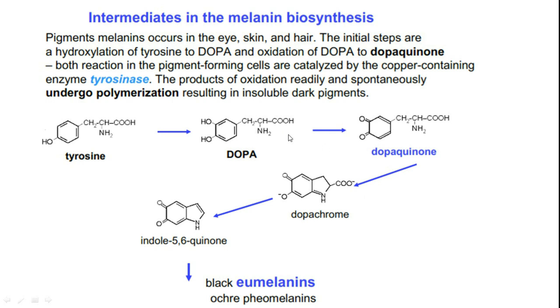This flipping is very much essential, and one of the stimulatory environmental parameters here is exposure to sunlight. That's why when you go into the open sun, your skin gets tanned. Tanning of skin happens because of enhanced production of melanin pigments.